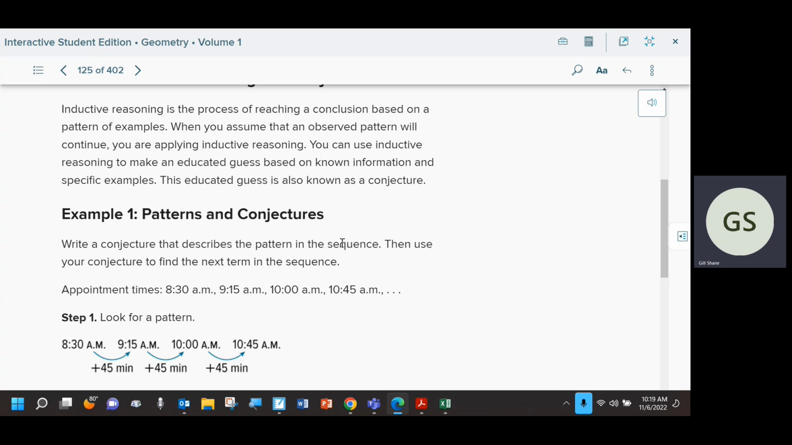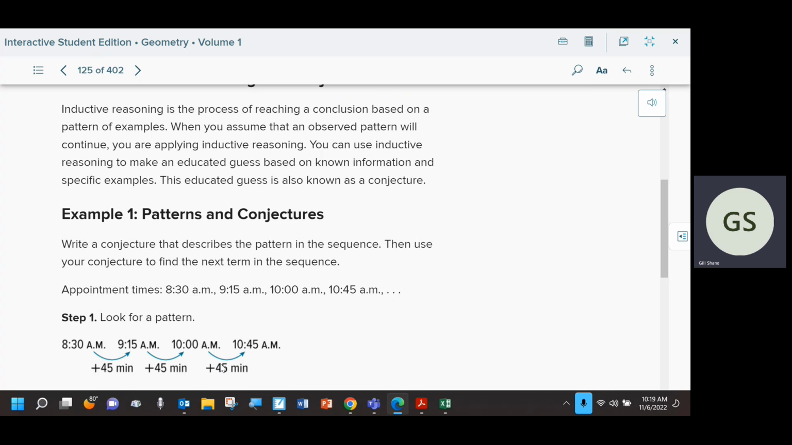So in this particular case, I see that these appointment times have something in common. It's not always based on addition, sometimes it is, but in this case, it's based on adding 45 minutes. So my conjecture would be that the appointment times are increasing by 45 minutes. That's what the conjecture is.